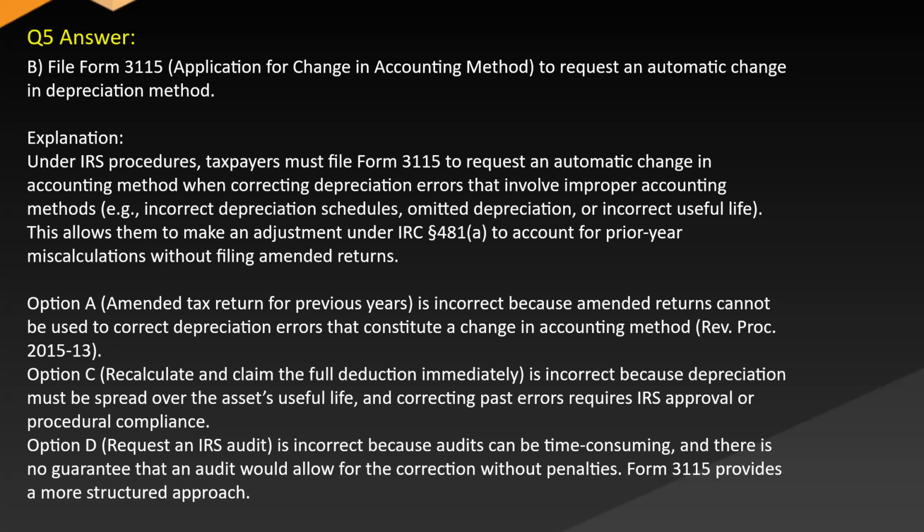Option D, request an ERS audit, is incorrect because audits can be time-consuming and there is no guarantee that an audit would allow for the correction without penalties. Form 3115 provides a more structured approach.